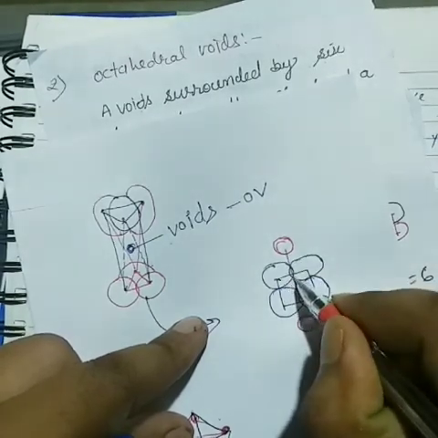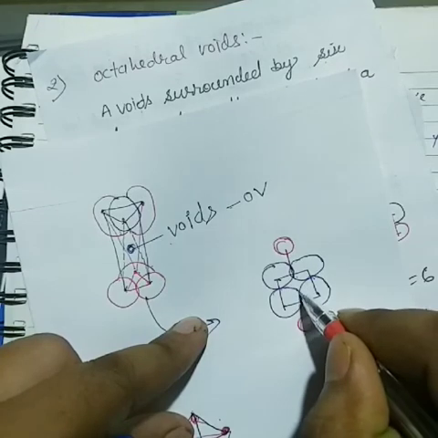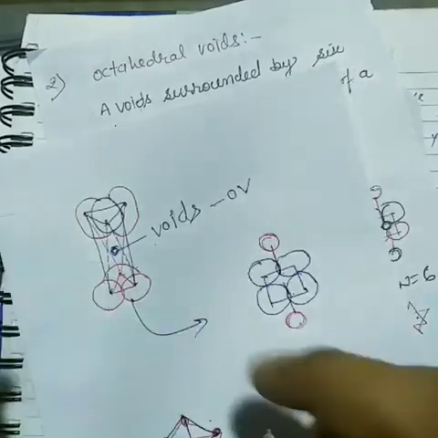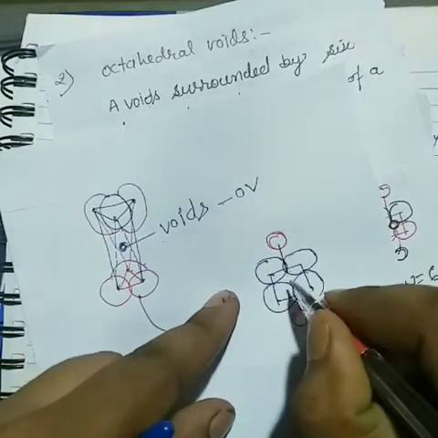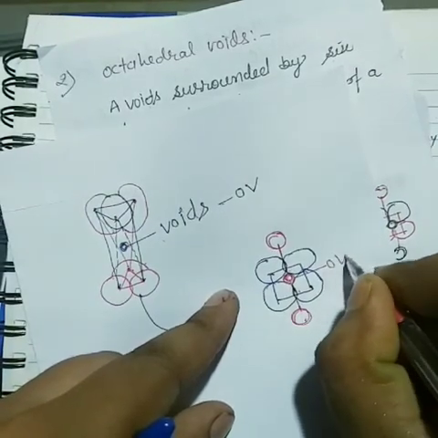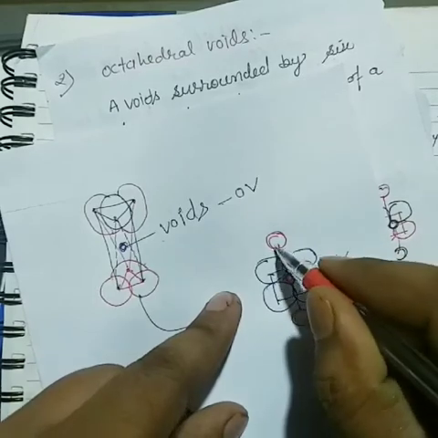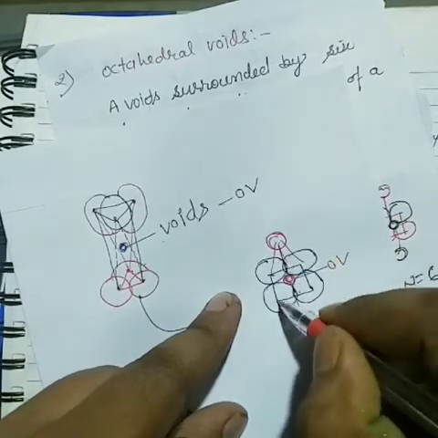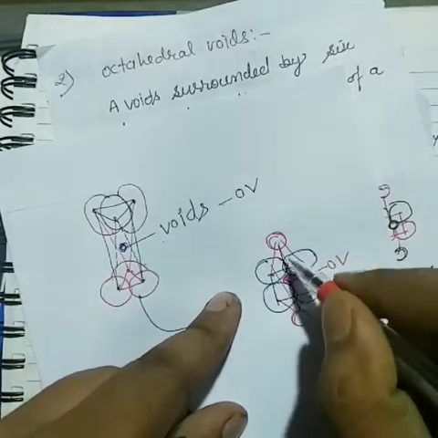So here we connect these particular places, and these particular places have octahedral voids. If we connect to each other, it forms the tetrahedron.